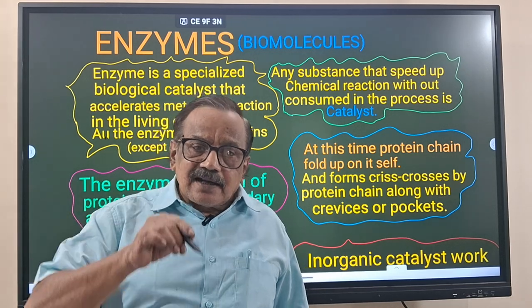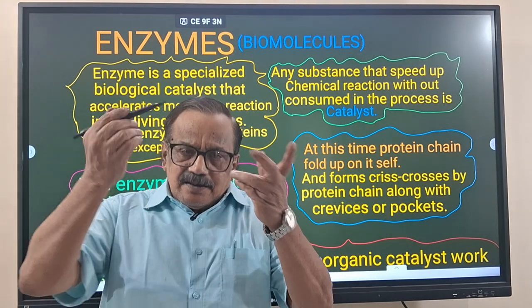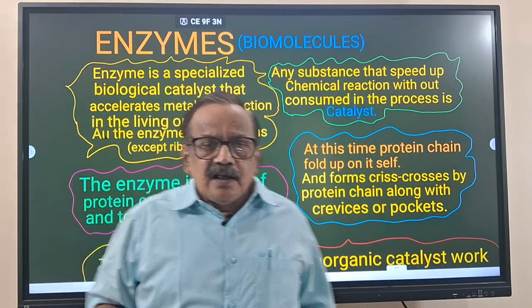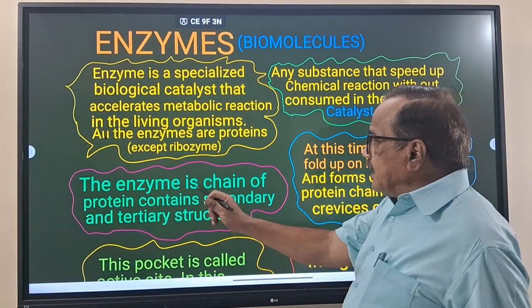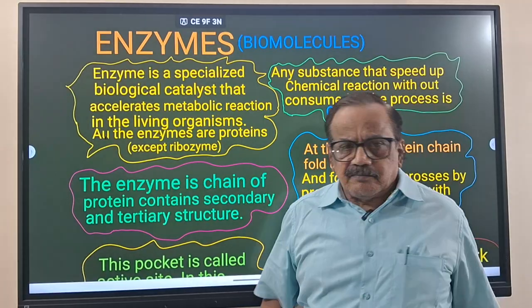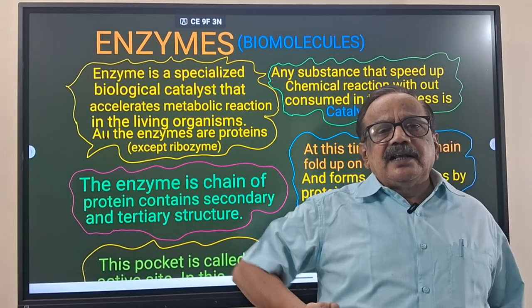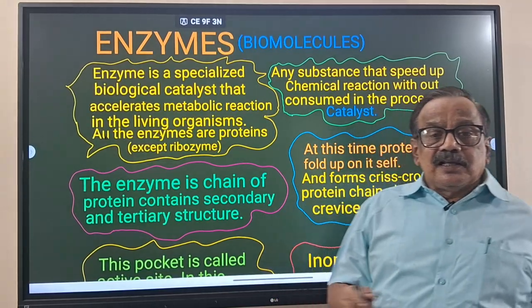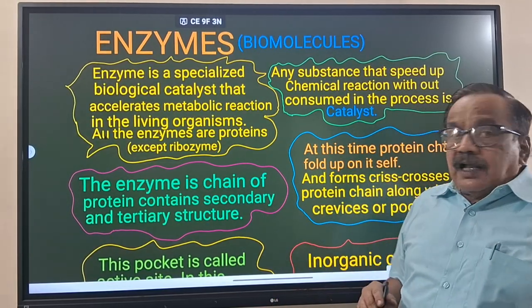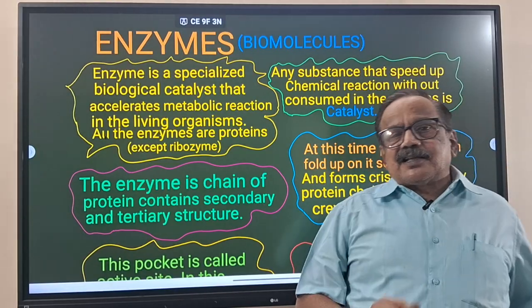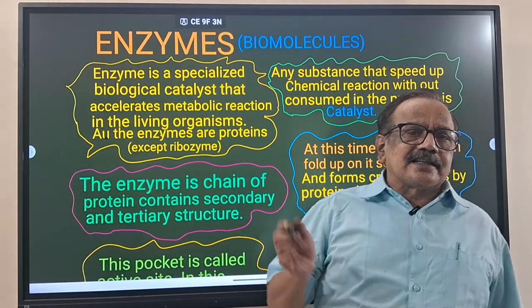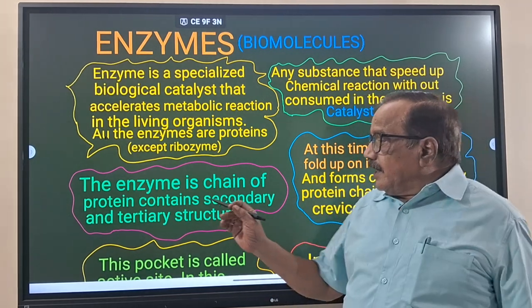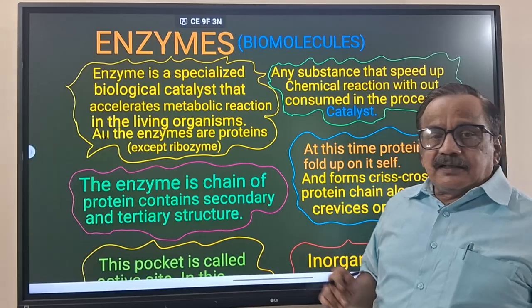Such a biological catalyst is the enzyme. Enzyme is made up of proteins. This is the thing he has given in the book also. Now you see, the enzyme is a chain of protein. Protein is a chain, and enzyme is also a protein. So it is a chain of protein. And here this is the tertiary structure. What is the tertiary structure? How will it be made? In the previous video I discussed, but again, it is the tertiary structure.